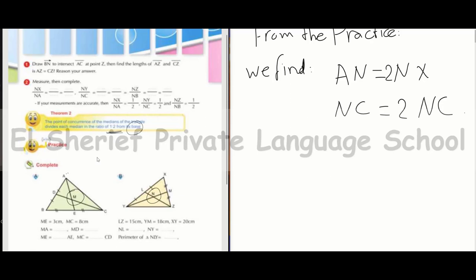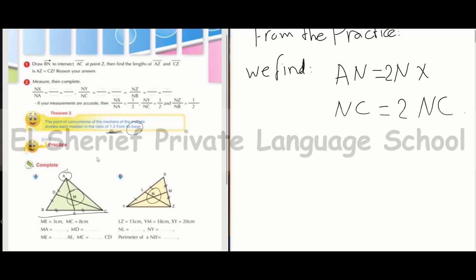AE is a median, A is the vertex, and BC is the base. So the point of concurrence divides the median AE by the ratio 1 to 2 from the base. So EM to MA equals 1 to 2.